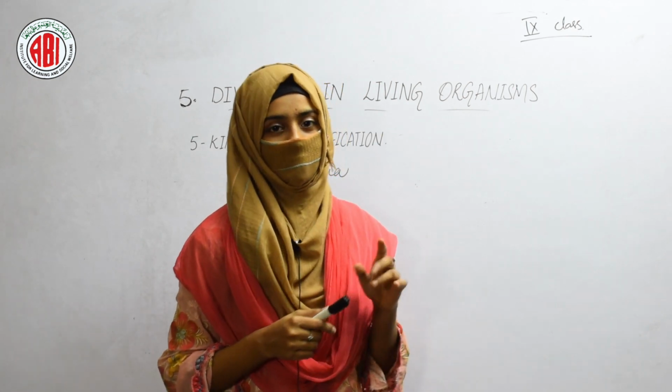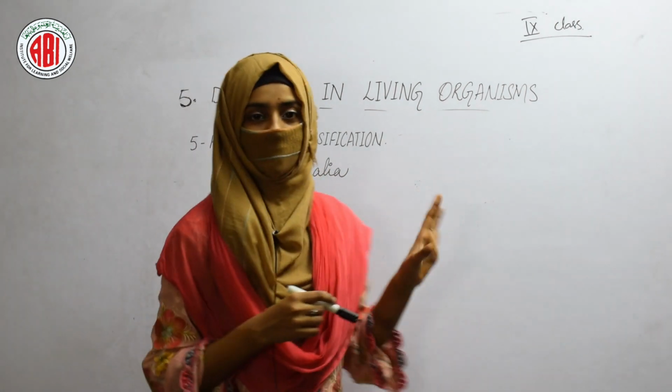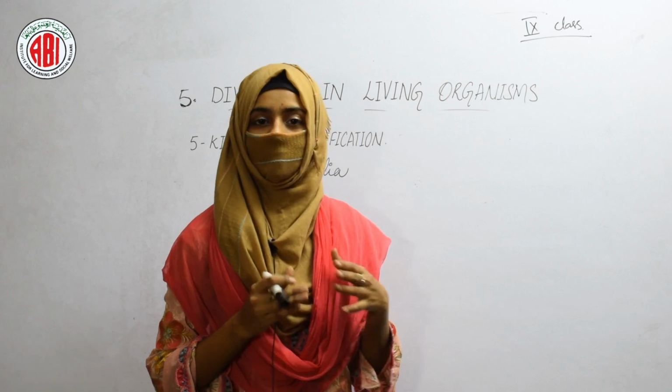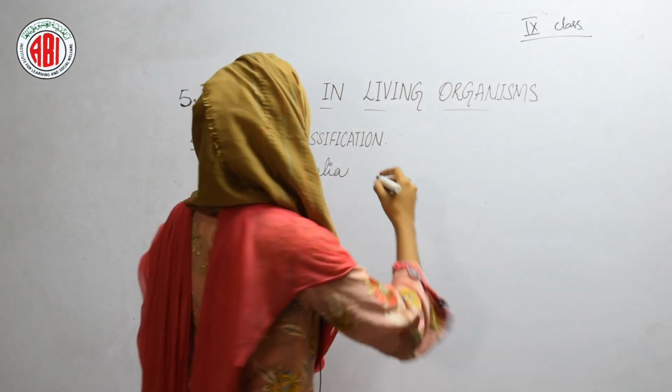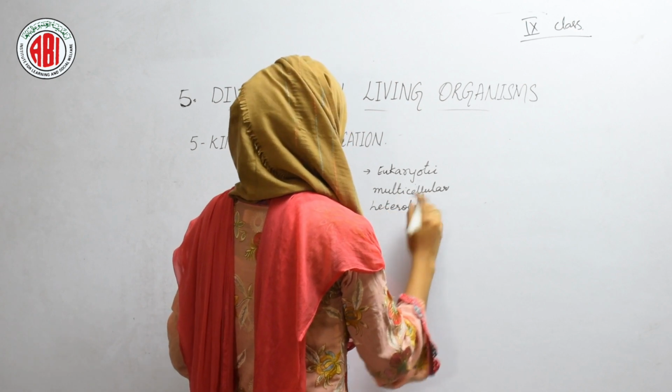Now in this class let us discuss the 5th kingdom, that is kingdom Animalia, and in this kingdom all the animals are included. And the animals are the living organisms that are eukaryotic and multicellular and they show heterotrophic mode of nutrition.